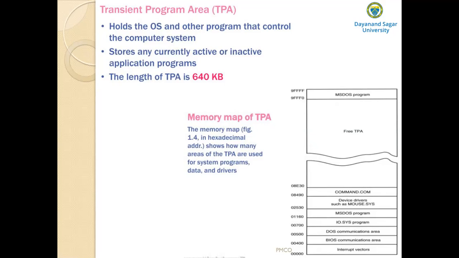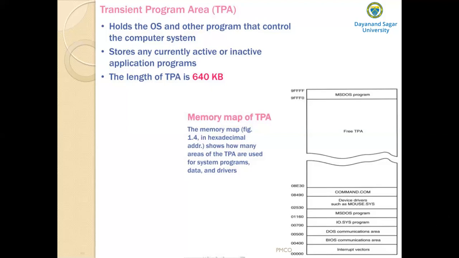That means storing something that will stay for a short amount of time. That is the meaning of transient data. So the BIOS and DOS communication area holds the transient data used by the programs while accessing the I/O devices.